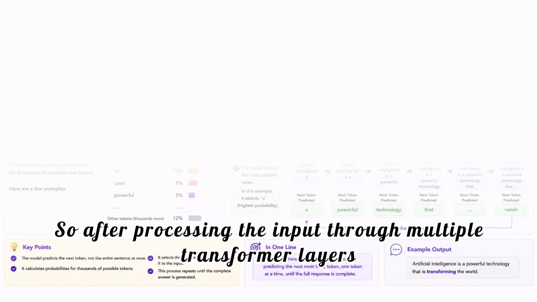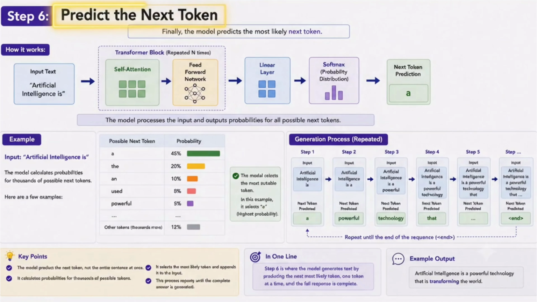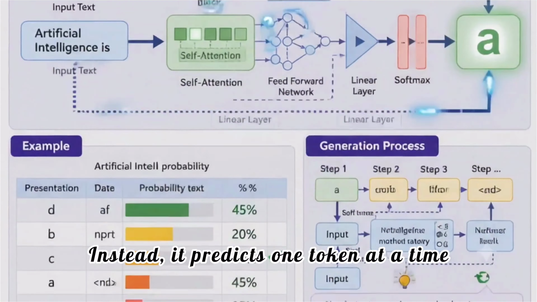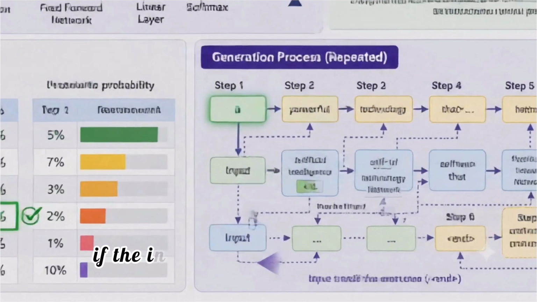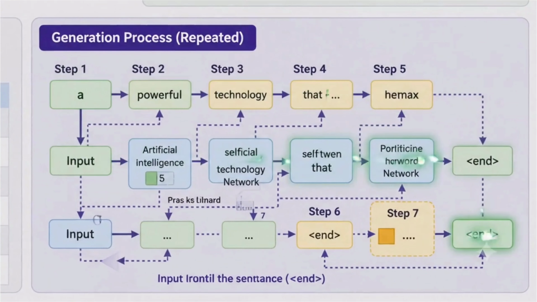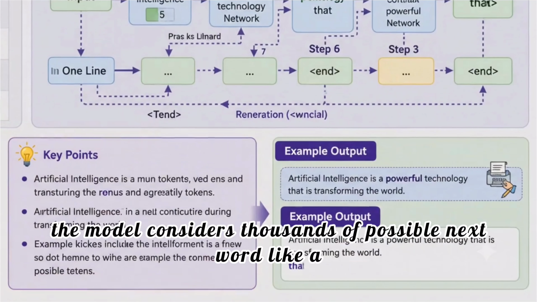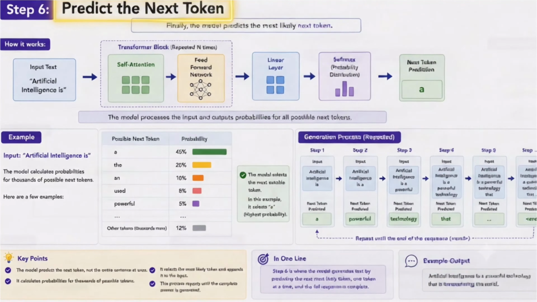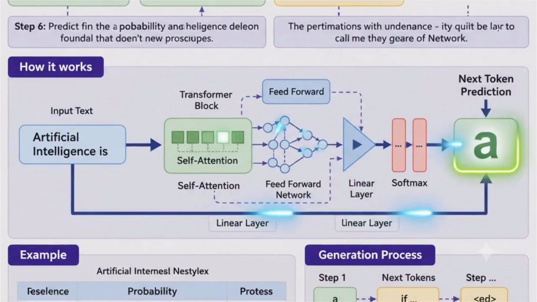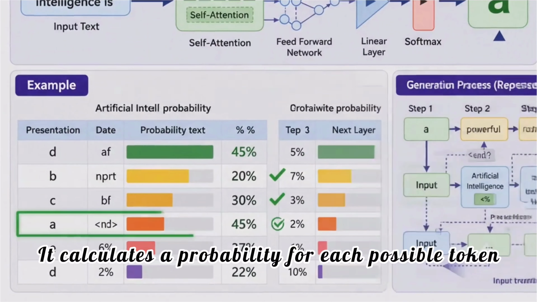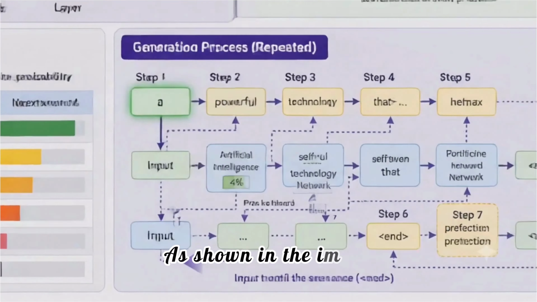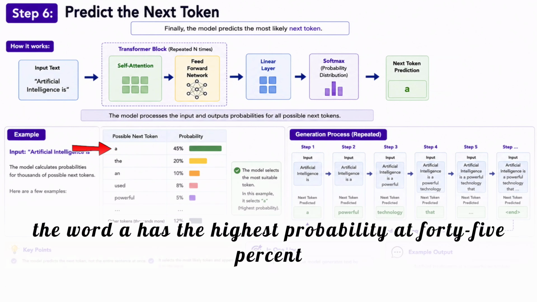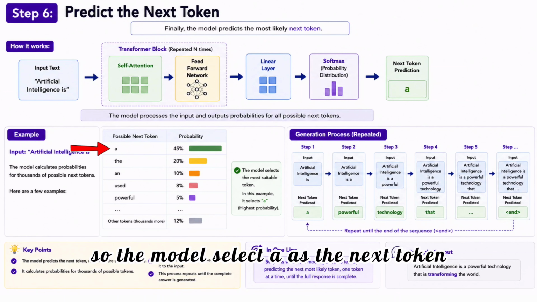So after processing the input through multiple transformer layers, the model does not predict the entire sentence at once. Instead, it predicts one token at a time. So for example, if the input is "artificial intelligence is", the model considers thousands of possible next words like "the", "an", "used", and many more. It calculates a probability for each possible token. As shown in the image, the word "A" has the highest probability at 45%. So the model selects "A" as the next token.